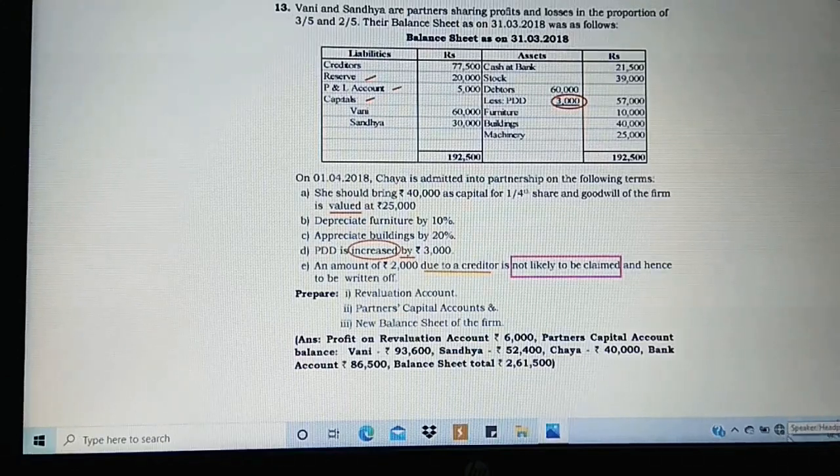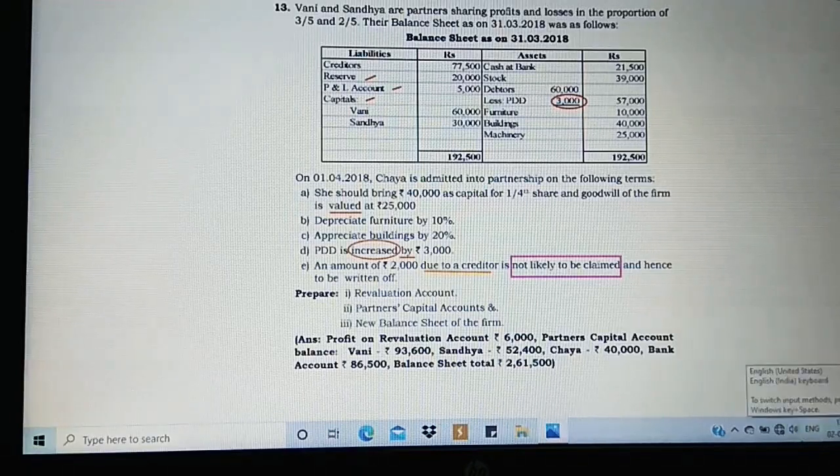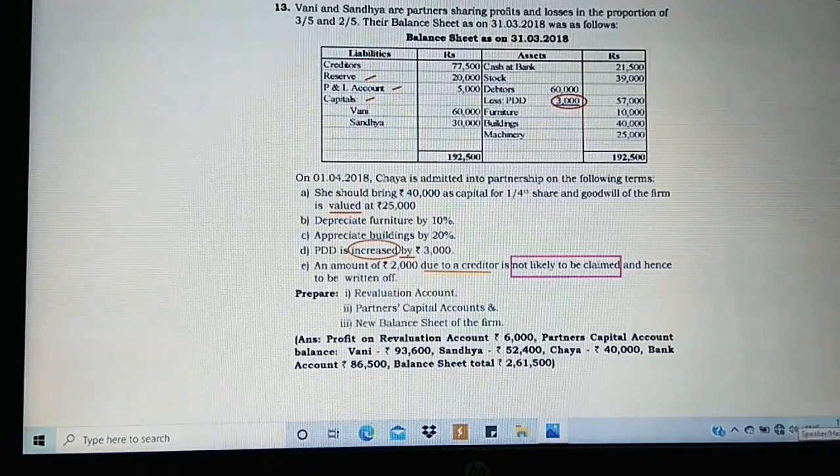Hi students, in this video we are going to come across exercise 13, which is related to treatment of goodwill, a small change where the goodwill is completely valued by the firm. It's neither going to be written off nor withdrawn. It's only valued. It could either be raised, valued, or created. So only when this word is given, how we are going to treat it. And apart from that, we are going to see the additional thing which is related to the creditor value, which is not going to be claimed by them, and hence we are going to write it off. So let us observe the question.